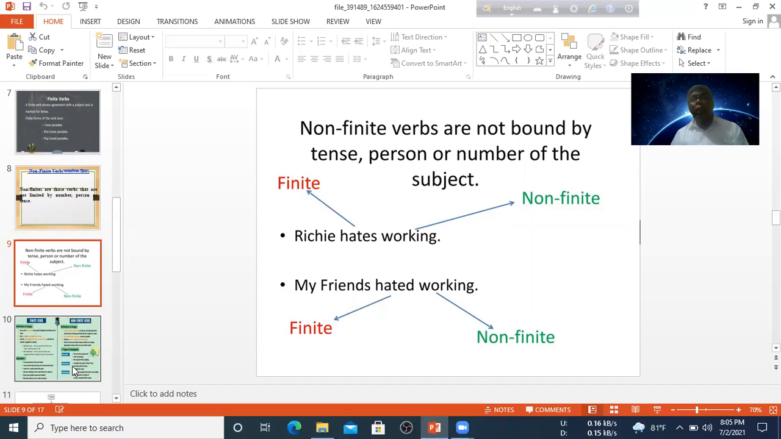In this sentence there are two verbs: hated, this is a finite verb, and working, this is a non-finite verb. Finite verb means hated. According to tense, this verb will be changed from the first form. So surely this verb will be finite. And working, this is non-finite. We see that there is ing with the verb.